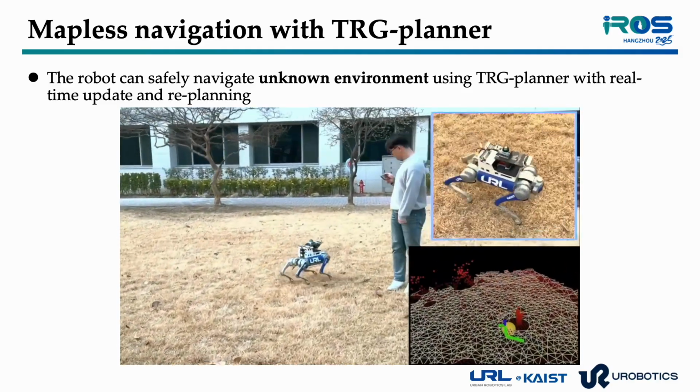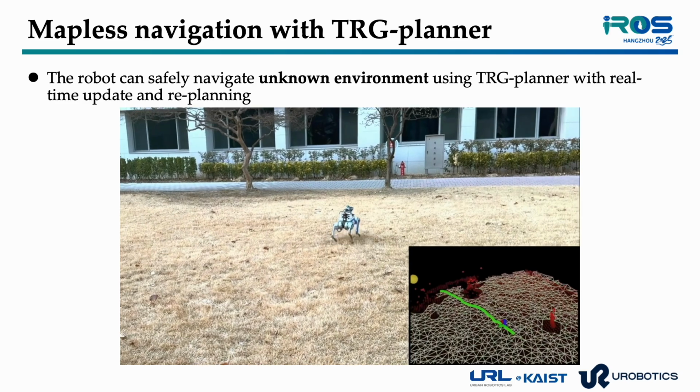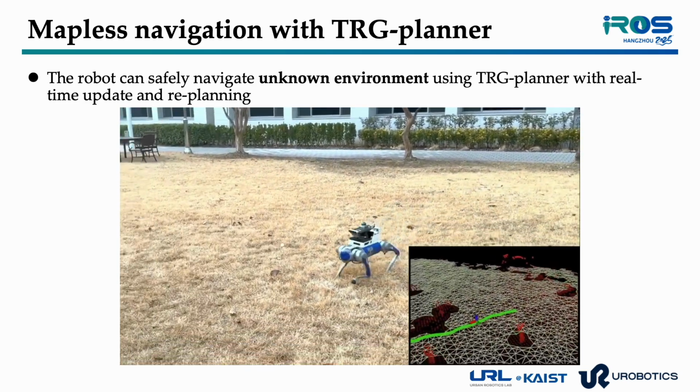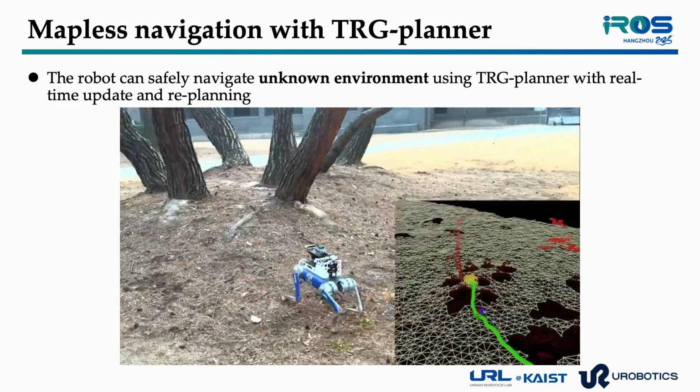In summary, TRG-planner bridges the gap between geometric traversability and risk-aware decision-making for legged robots.